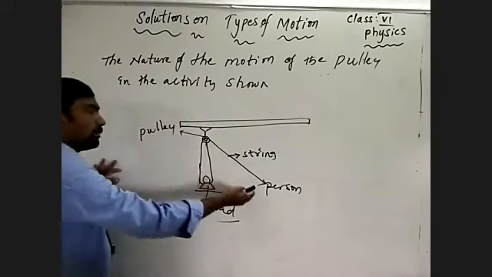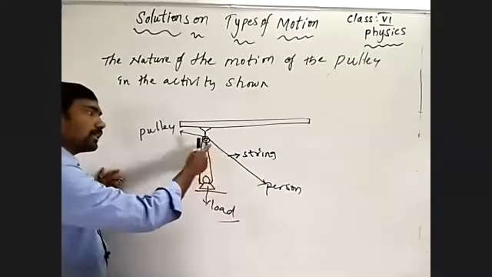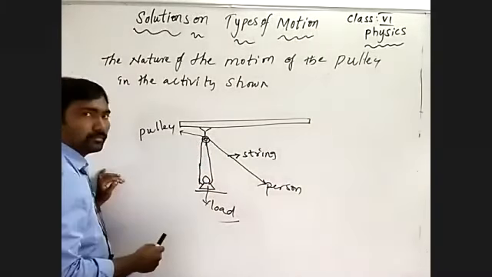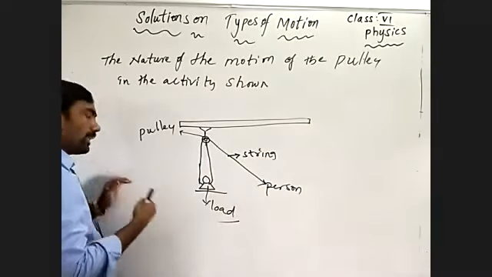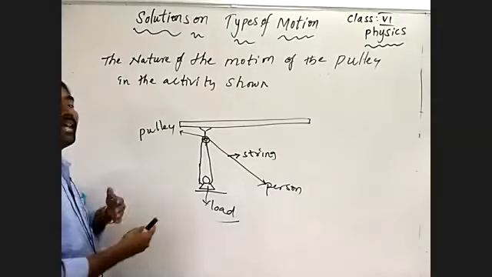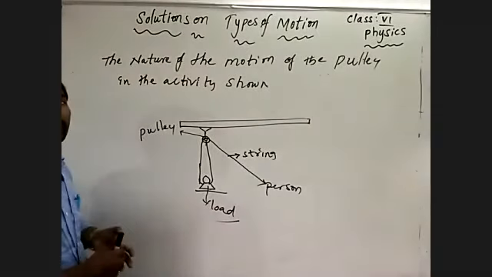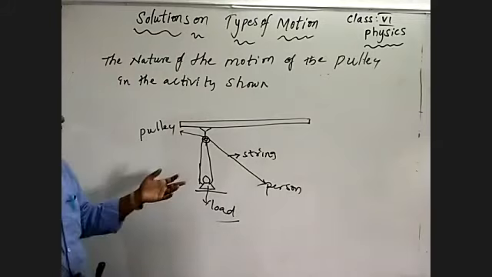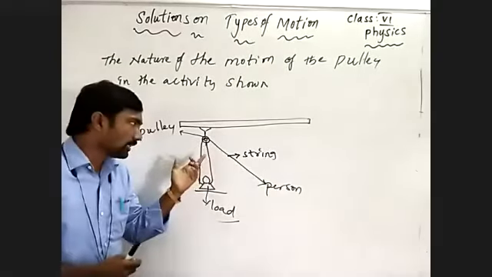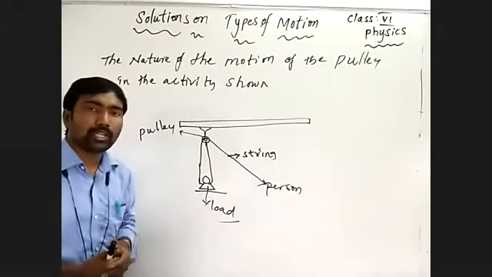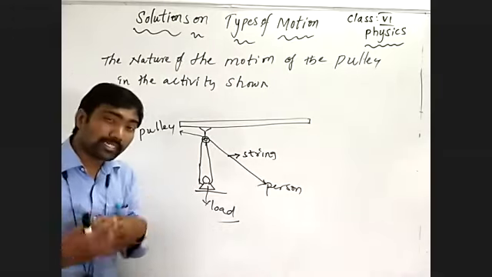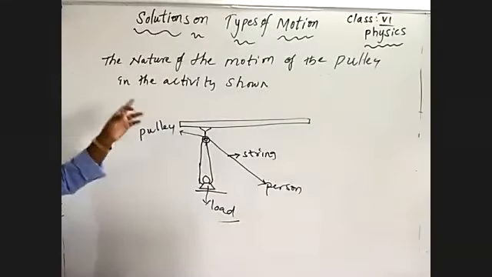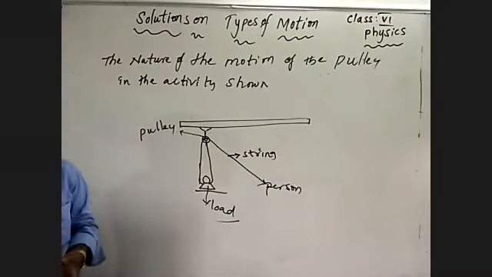By pulling, the person makes the string pass through the pulley. The pulley starts to rotate on its own axis by pulling the string with the help of the person. They ask you the nature of the motion of the pulley.